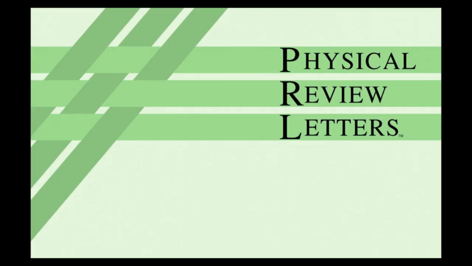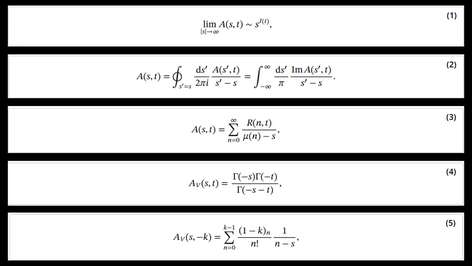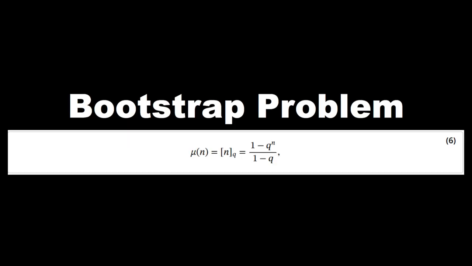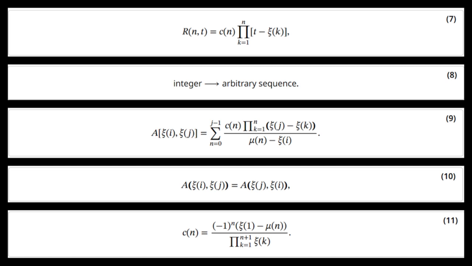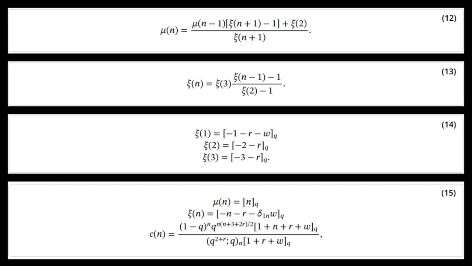In the Physical Review Letters paper, the researchers discovered a way to bootstrap these string amplitudes, specifically constructing them through the creation of mathematical formulas. By implementing special mathematical conditions on their formulas for scattering amplitudes, which describe how particles interact and ultimately form, the group found that the amplitudes of string theory emerged as the only consistent answer. Assumptions were made for these equations, which aren't too important to understand the implications and applications that they do propose, but here they are. This is the bootstrap problem used. Further equations that were already established were used and able to be proven using these bootstrap assumptions.